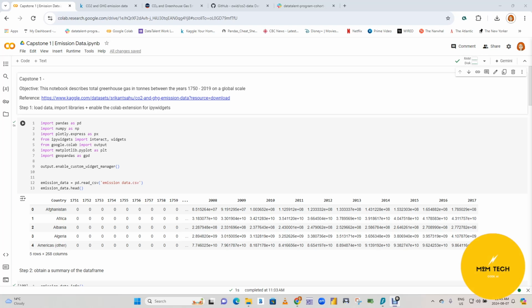I've chosen to examine some greenhouse gas emissions data for my Capstone 1 project. This data set was found on Kaggle, and it describes total greenhouse gas emissions in tons between the years 1750 and 2019 for countries and locations around the globe.